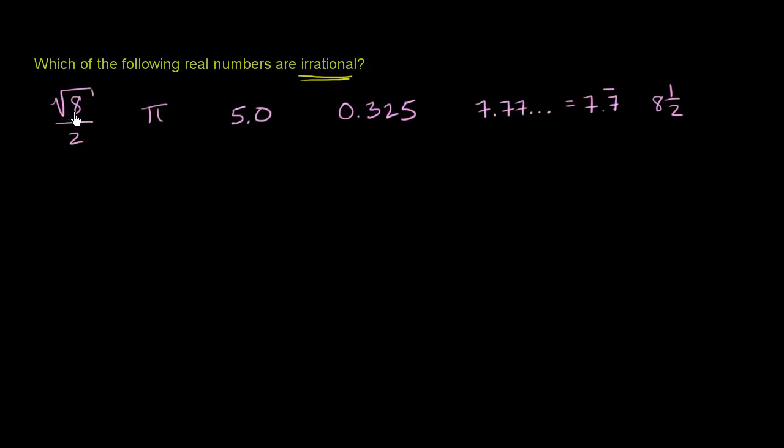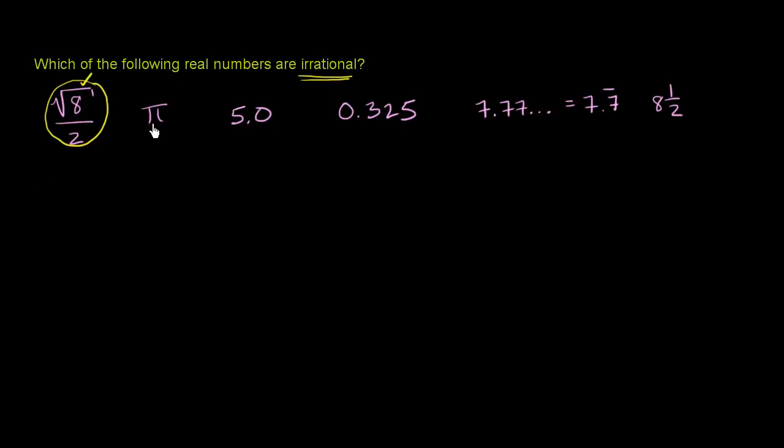So we have the square root of 8 over 2. If you take the square root of a number that is not a perfect square, it is going to be irrational. And if you take that irrational number and multiply or divide it by any other number, you're still going to get an irrational number. So the square root of 8 is irrational. You divide that by 2, it is still irrational. So this is not rational, or another way of saying it, it is irrational.